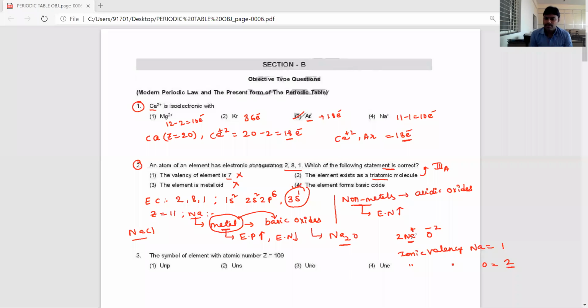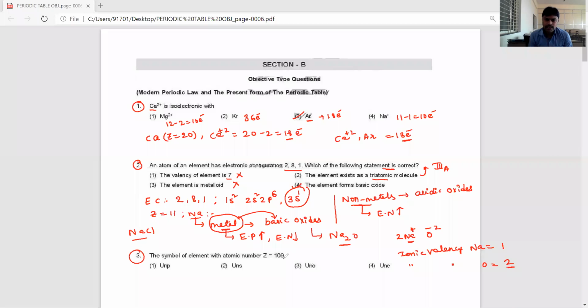So this is the information related to the 2, 8, 1 electronic configuration, which belongs to sodium. Mostly the resultant oxides are basic in nature. That statement is the correct statement.